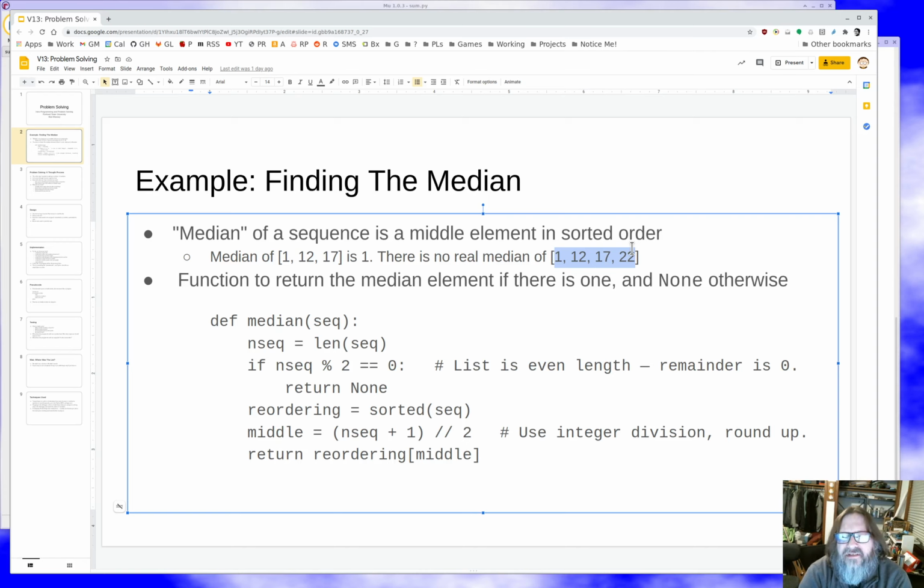And there's various things people do in this case. Sometimes they return the last element from the lower half. Sometimes they return the average of the two middle elements, which is a little weird because now the median's a number that's not even in the list. What we're going to actually say is that even length sequences don't have a median element. Sorry, that's not a thing. So we'll return the median element if there is one, and we'll return None otherwise.